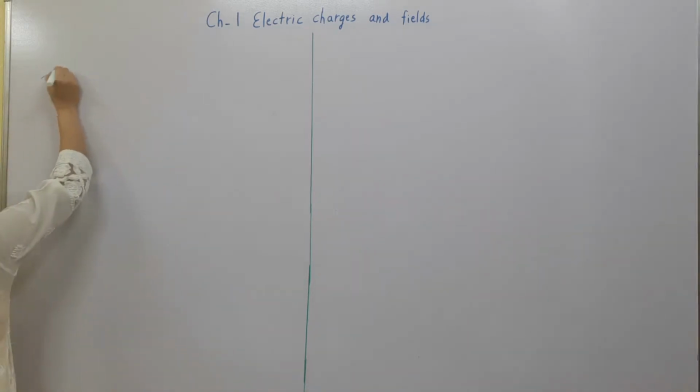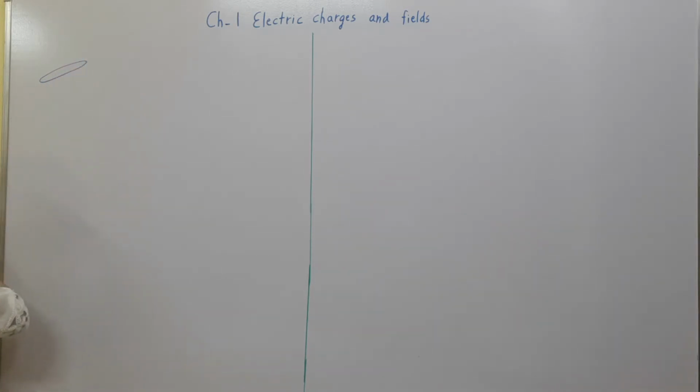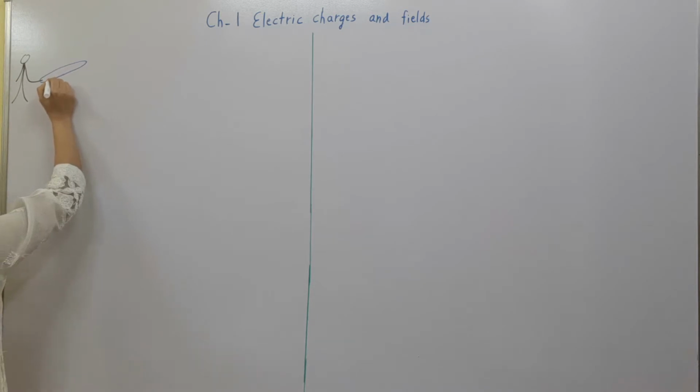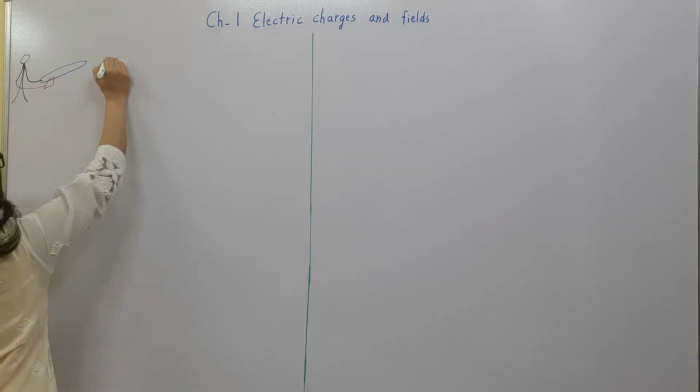metal rod directly in the hands of a person, and while holding it, when it is rubbed with silk, then we will not observe any charges.